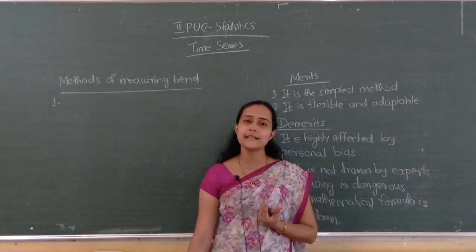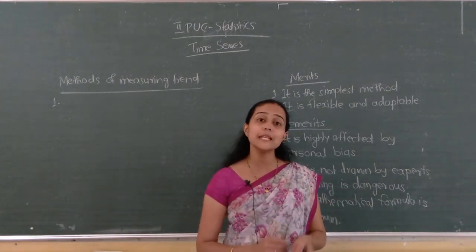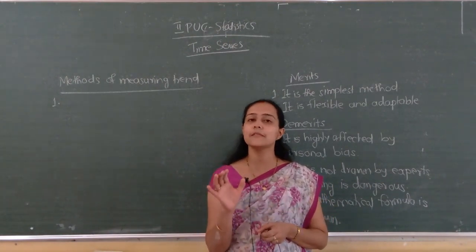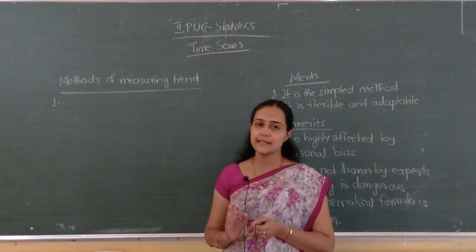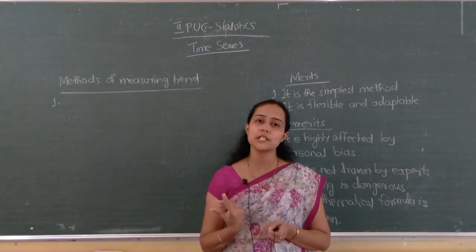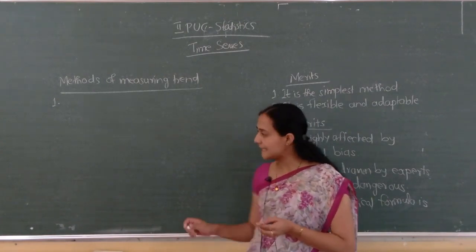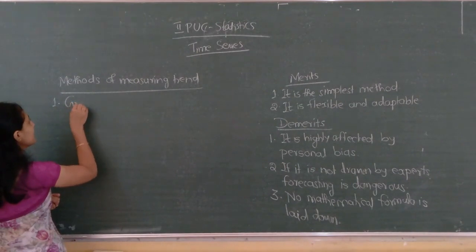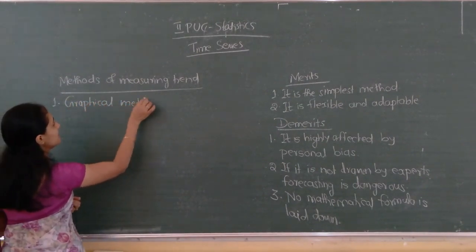Next, in today's class, we are going to measure trend. There are so many methods to measure trend. In this chapter we are going to deal only with the measurement of trend, not seasonal variation, cyclical variation and the others. In detail we will study the methods of measuring trend. There are 4 methods to measure trend. First one is the simplest one, the graphical method.